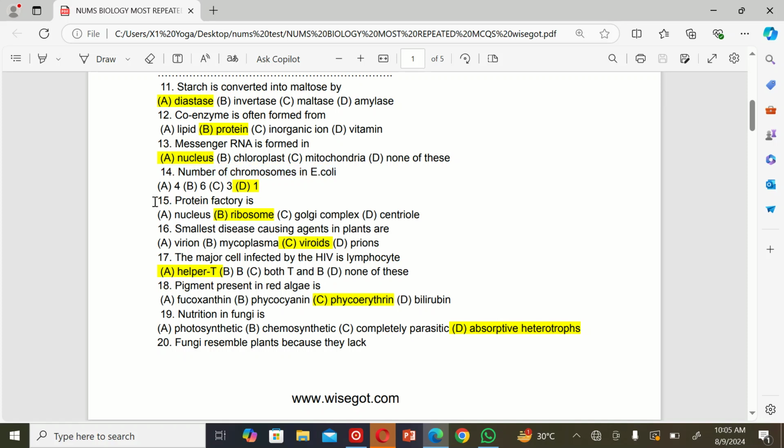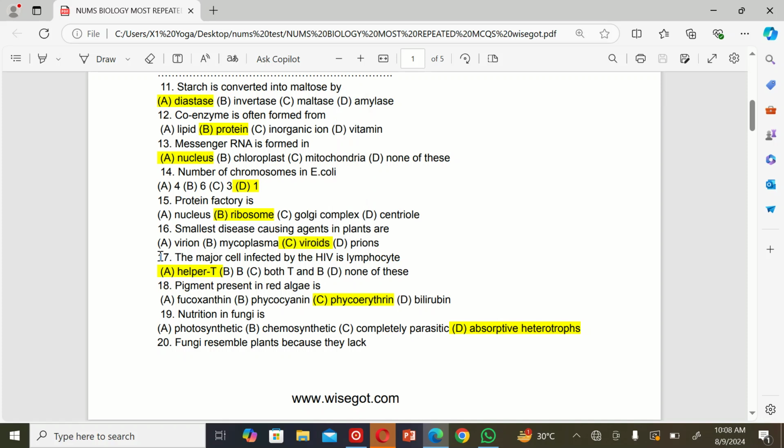The next MCQ is: protein factory is A. Nucleus, B. Ribosome, C. Golgi complex, and D. Centriole. The correct option is B, ribosome. The next MCQ is: smallest disease causing agents in plants are A. Virion, B. Mycoplasma, C. Viroids, and D. Prions. The correct option is C.